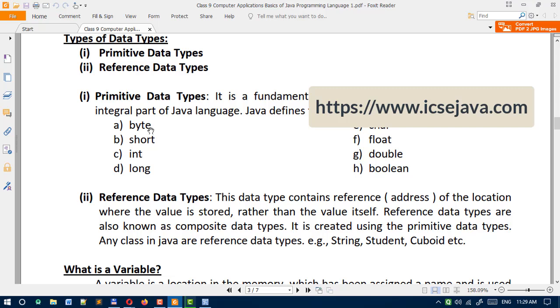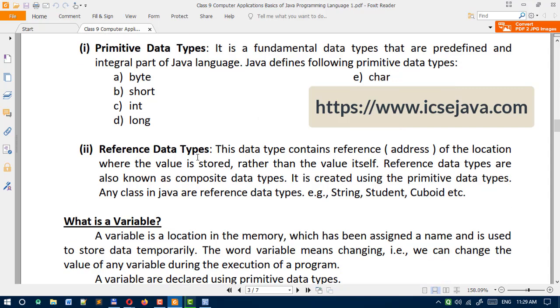You must remember these data types. First one is byte, short, int, long, char, float, double, then boolean. Another one is reference data types. These data types contain references. Reference means the address of the location where the values are stored, rather than the value itself. Reference data types are also known as composite data types.